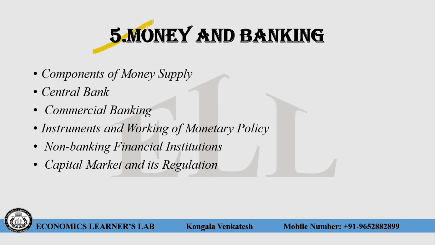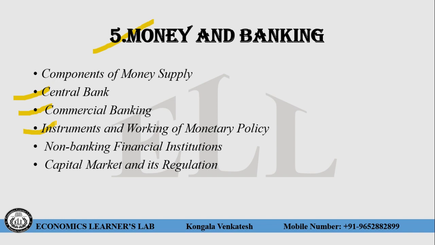5. Money and banking. Components of money supply, that is M1, M2, M3 and M4, liquidity aggregates, that are L1, L2 and L3. So here in central bank you have to understand what is central bank, what are the functions of the central bank, what is the revenue source of the central bank. In commercial banking, when commercialization of the banks happened, in which year, what are the banks included in the commercial banks. Instruments and working of monetary policy.